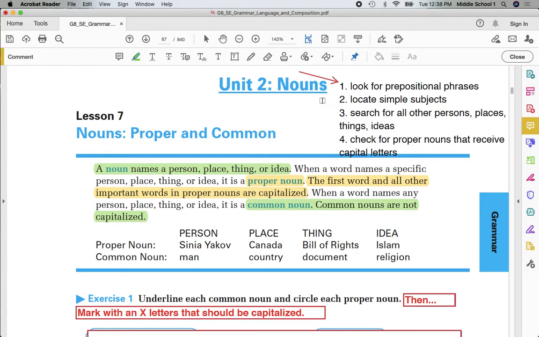Thirdly, a noun is a person, place, thing, or idea. So look past the predicate. Sometimes they're the object of the predicate and they might be common nouns. Possibly they could be proper nouns. And then lastly, if you do find those proper nouns like Canada, Islam, Bill of Rights, make certain that you proofread. For our exercises here, we were putting in extra that first letter to show that it should be capitalized.